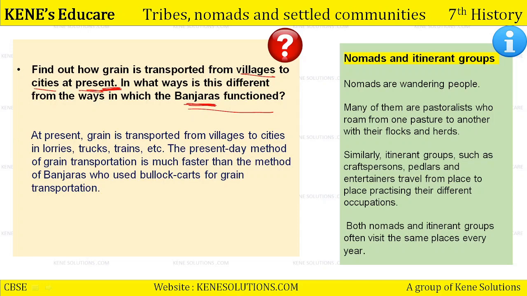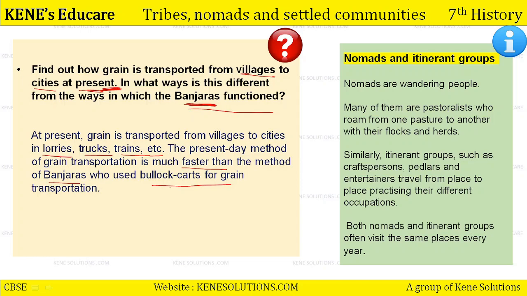Alright. So the answer is, at present grain is transported from villages to cities in lorries, trucks, trains, etc. The present day method of grain transportation is much faster than the method of Banjaras who used bullock carts for grain transportation. Banjaras used to travel and wander from one place to another to sell the produce at good prices.